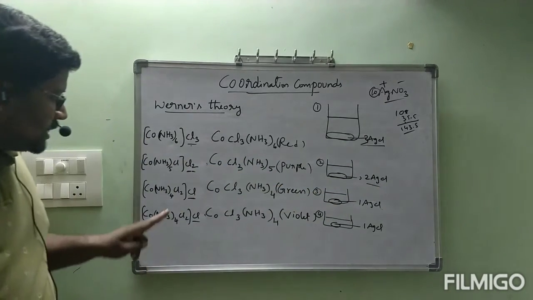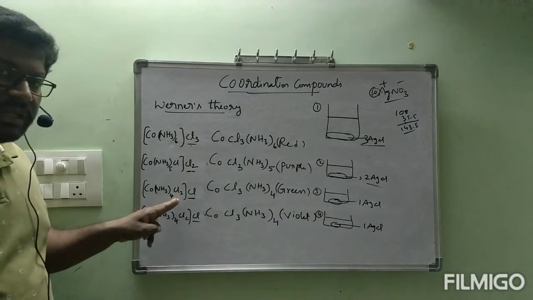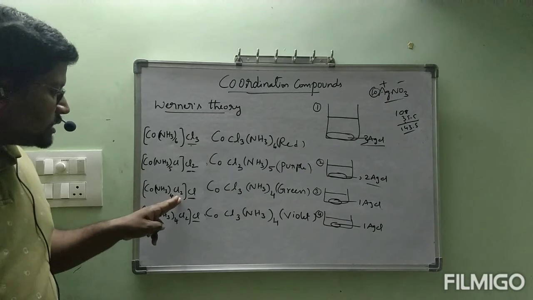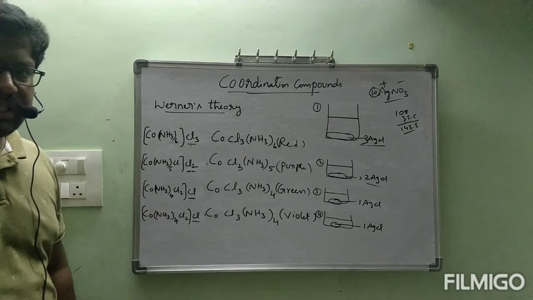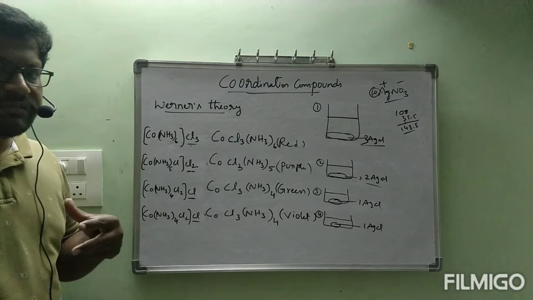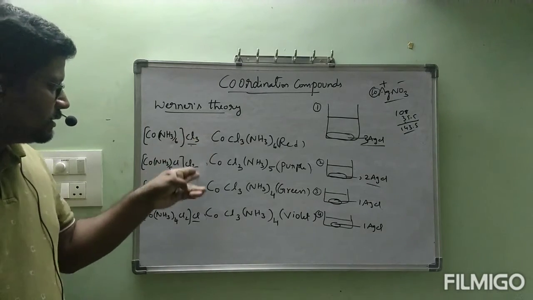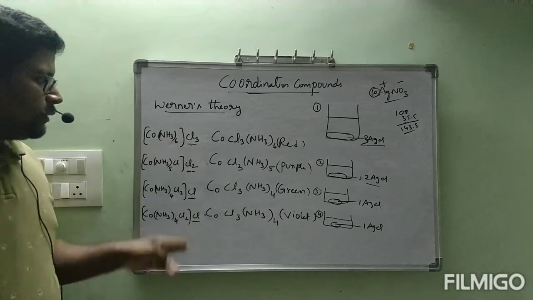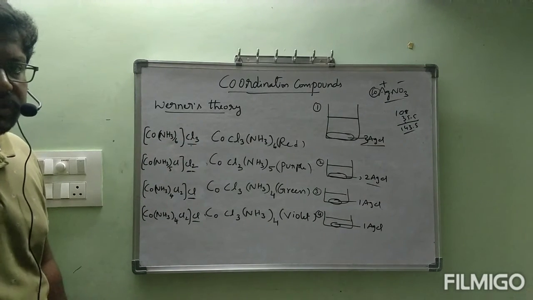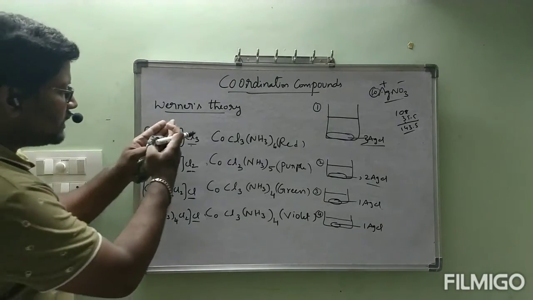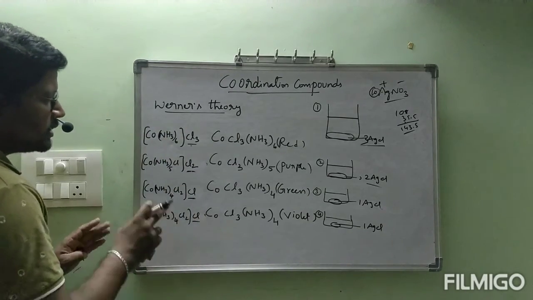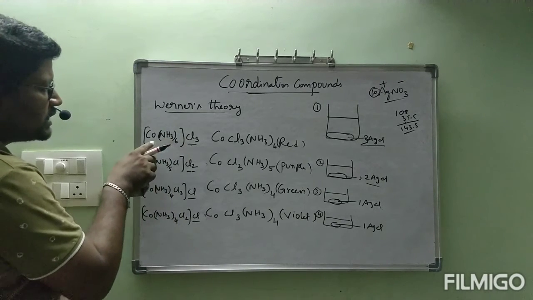So we got 2 AgCl. Then two chlorines which are present inside in third compound, those two are also included in coordinate covalent bond with cobalt. So final conclusion is the particles which are present outside the square bracket are only getting ionized, with the remaining in the square bracket. See, this part is going to be ionized.